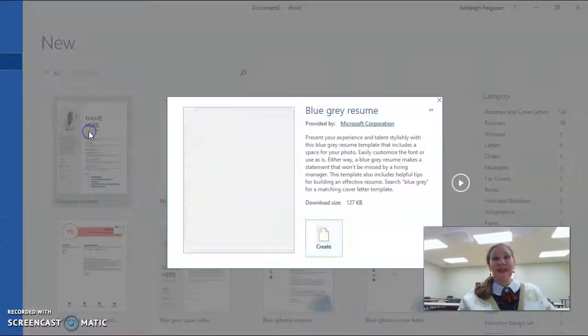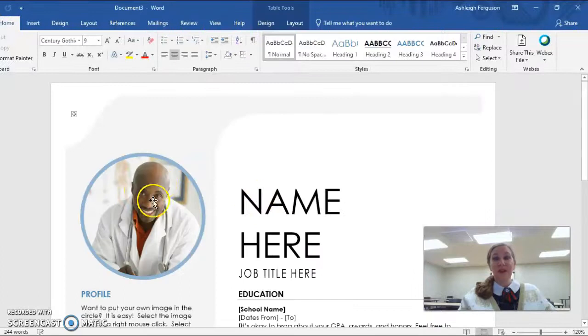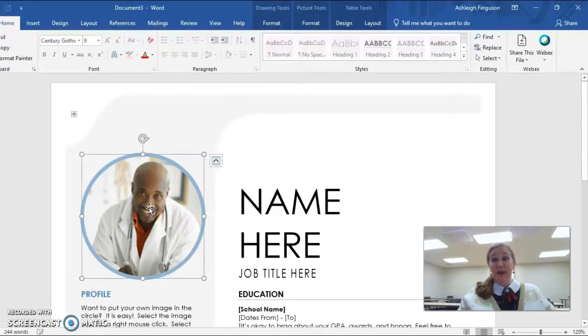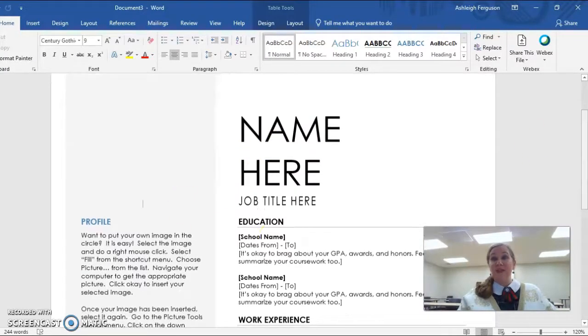So you can click these and again, just fill out the information. You just click create. And again, you can change that photo. If you don't like it, you can delete it, or you can actually put your own photo in place of it. Just again, make sure that you fill out the information and delete anything that is irrelevant, okay?